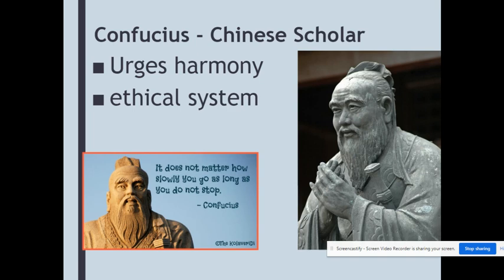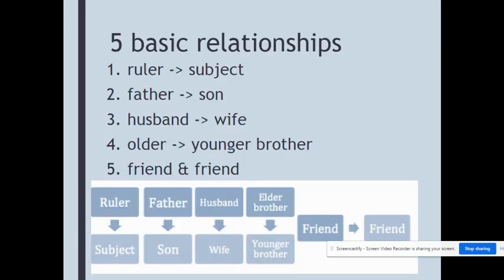Confucianism is not actually technically a religion. It's considered an ethical system based on the principles of right and wrong. And it really ends up becoming important because it is going to end up being what really sets up the government of China throughout these next several dynasties that we're going to talk about.